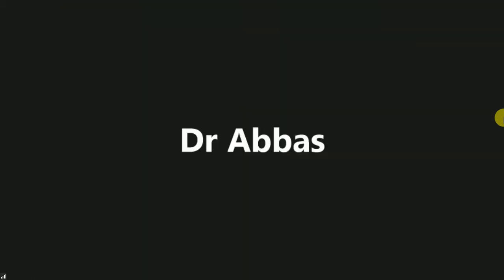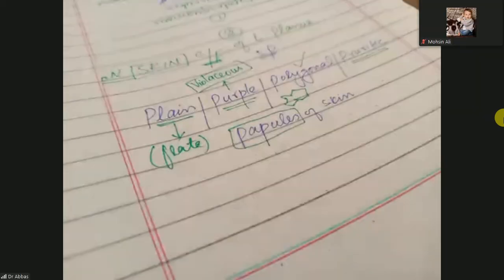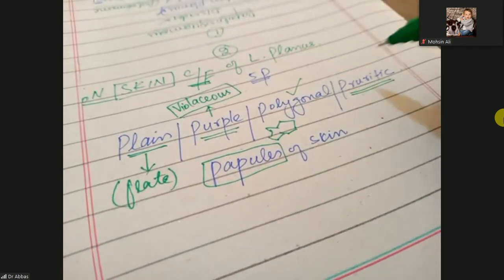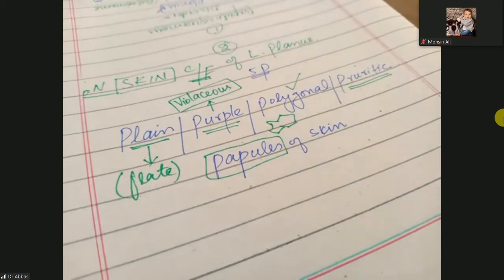So these are flat, violaceous, polygonal, pruritic papules of the skin.